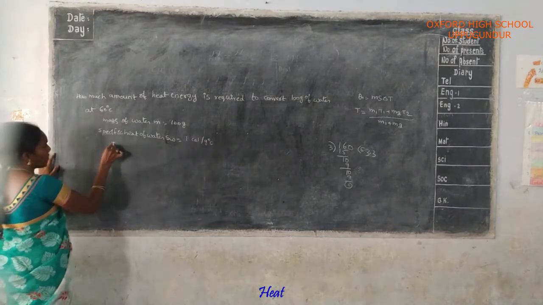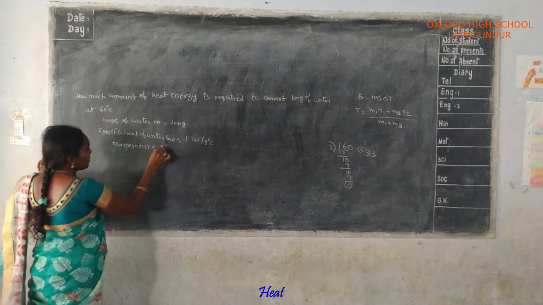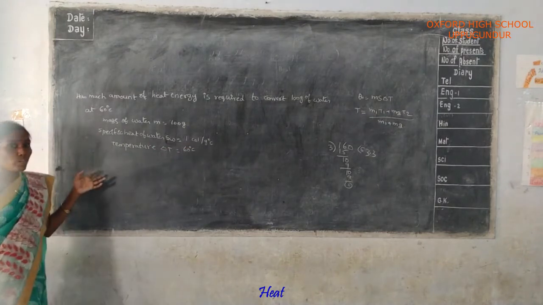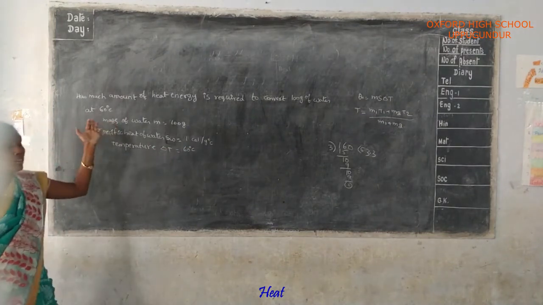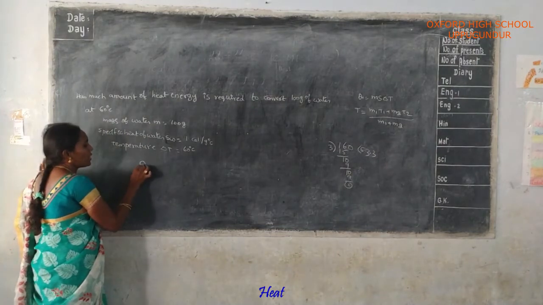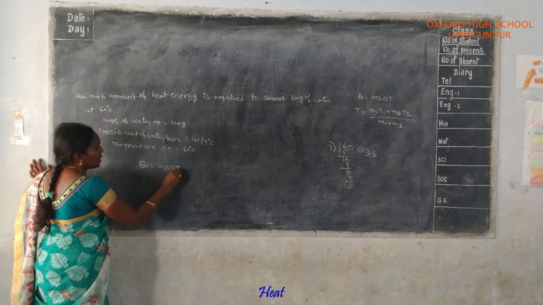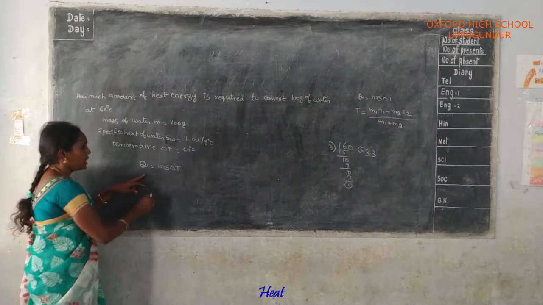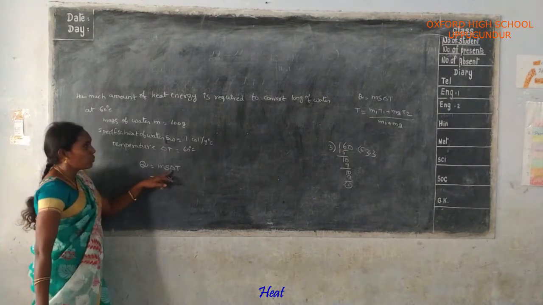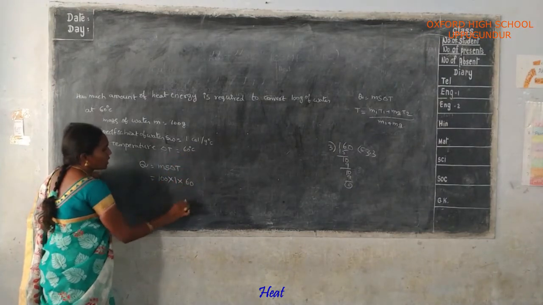And next one, temperature. Here temperature, amma, change in temperature delta T is equal to 60 degree centigrade. In this one, we have to find out the quantity, the amount of heat energy. Generally, amount of heat energy is represented by the letter Q, amma. Q is equal to M S delta T. Here, M means mass of water, 100 grams. Specific heat of water is equal to 1. And delta T, change in temperature, is equal to 60 degrees, amma.